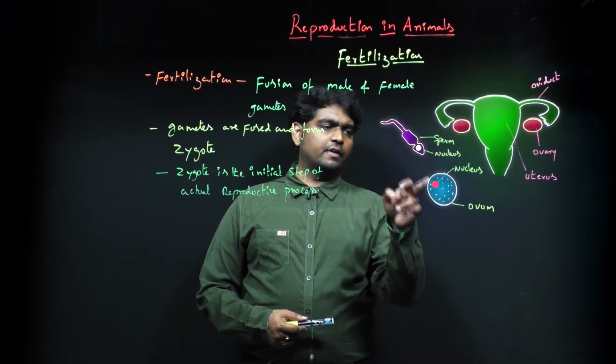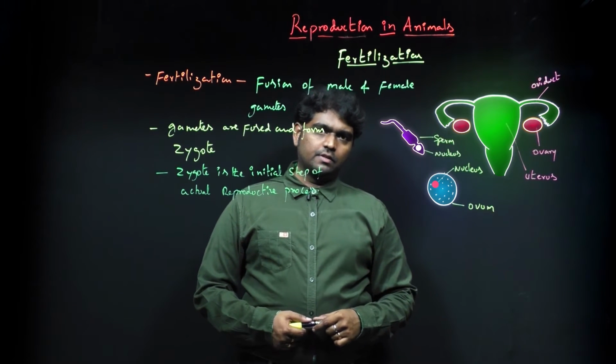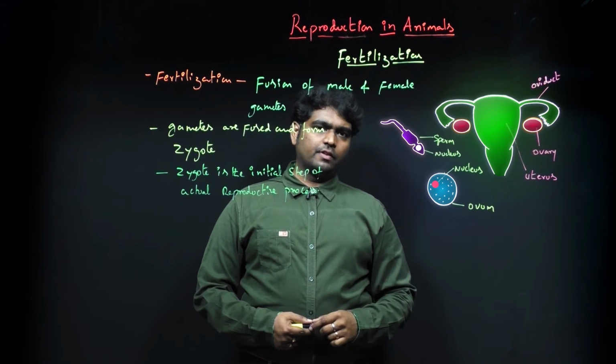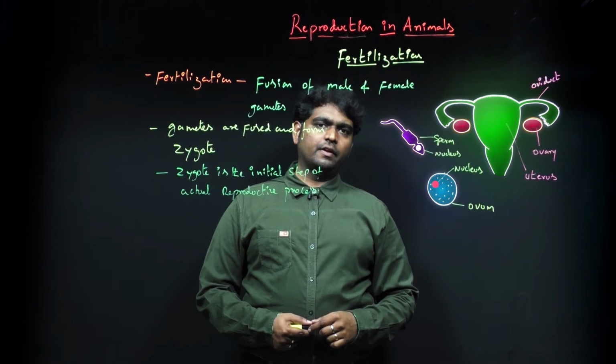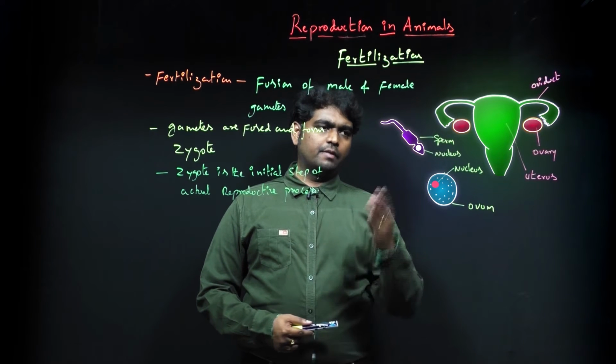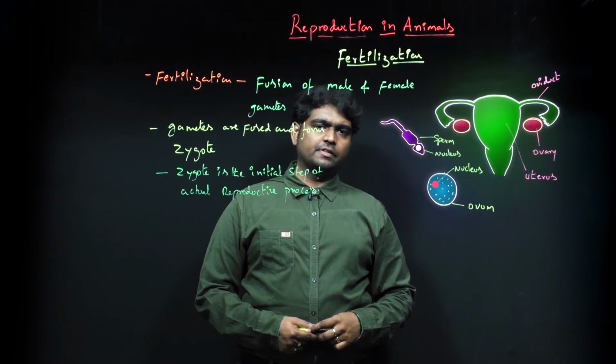Both are carrying a nucleus. The ova carries the female parent characters, and the male parent characters are carried by the sperm.